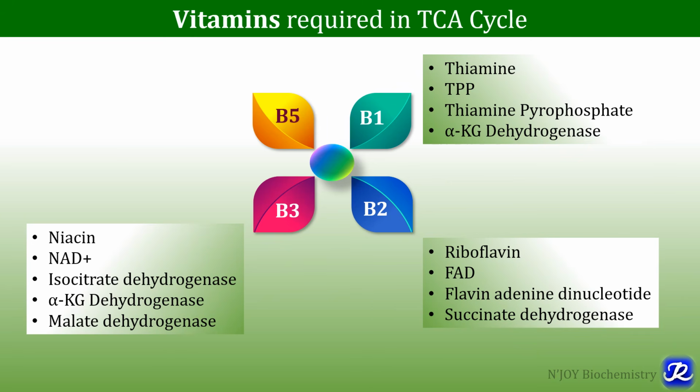Niacin, from which NAD plus is derived, is required in three important reactions where NAD is reduced to NADH, and those are isocitrate dehydrogenase, alpha ketoglutarate dehydrogenase and malate dehydrogenase. B5, pantothenic acid, is important for providing coenzyme A, which is required here in the TCA cycle.